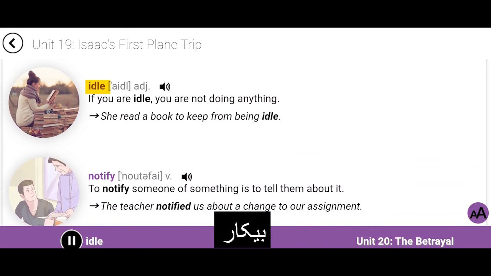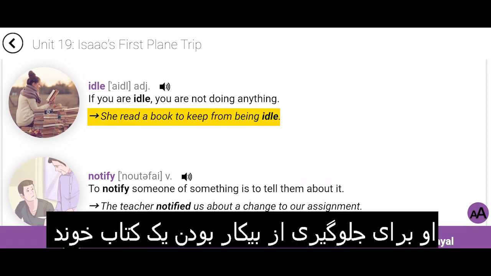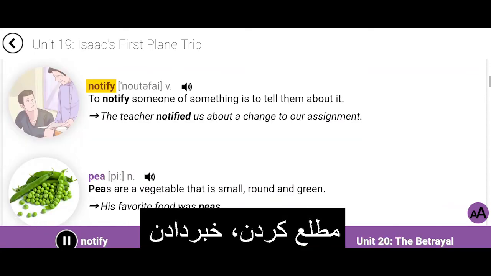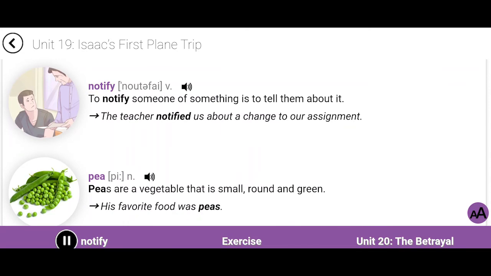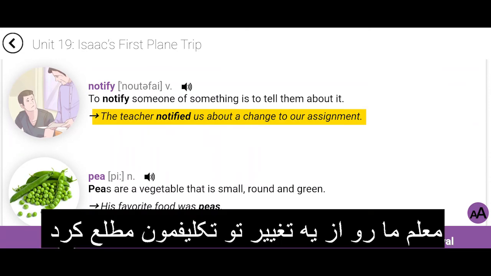Idle. If you are idle, you are not doing anything. She read a book to keep from being idle. Notify. To notify someone of something is to tell them about it. The teacher notified us about a change to our assignment.